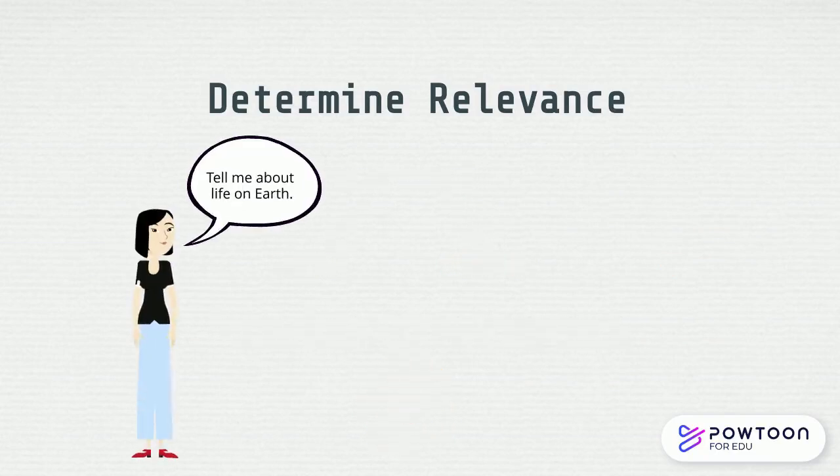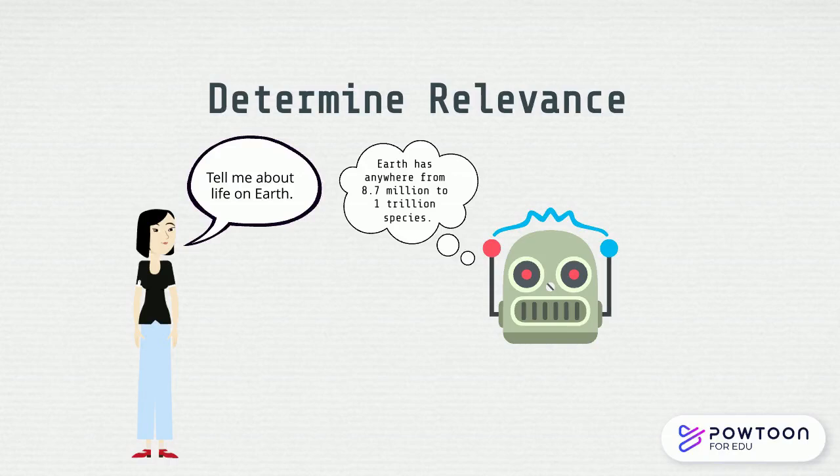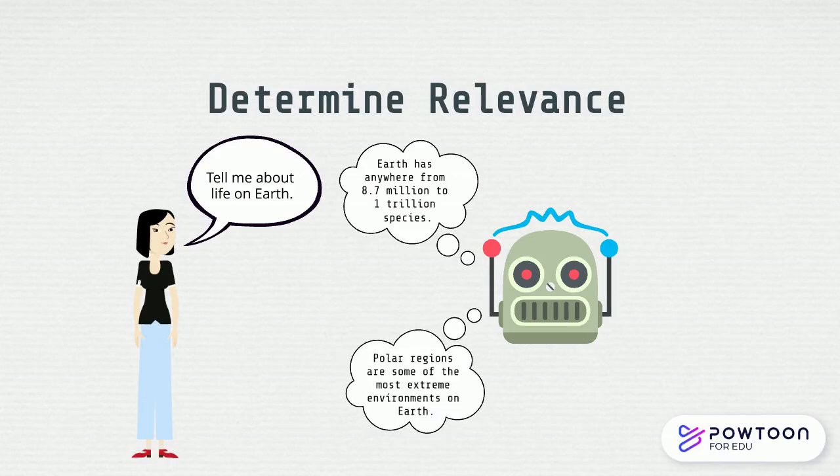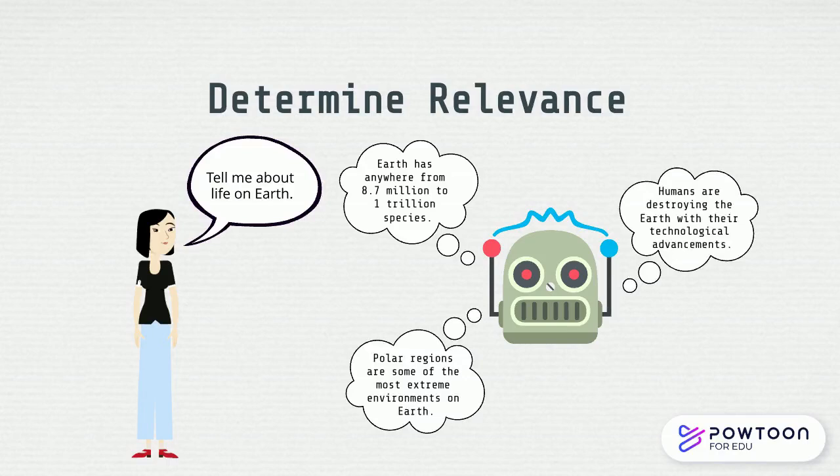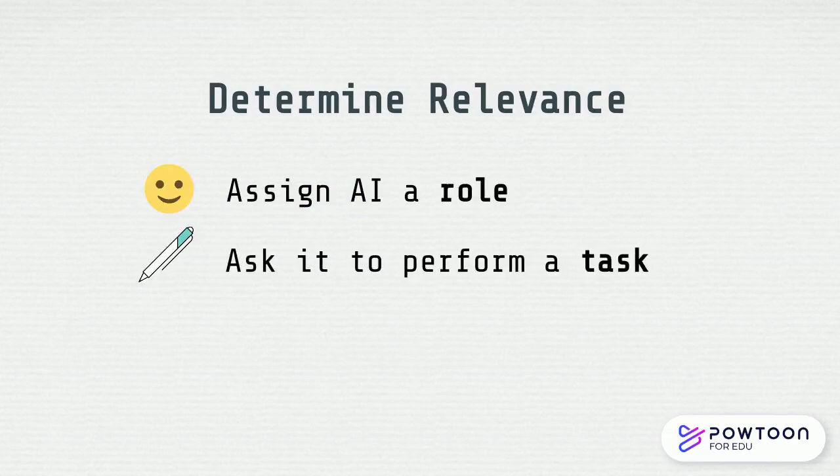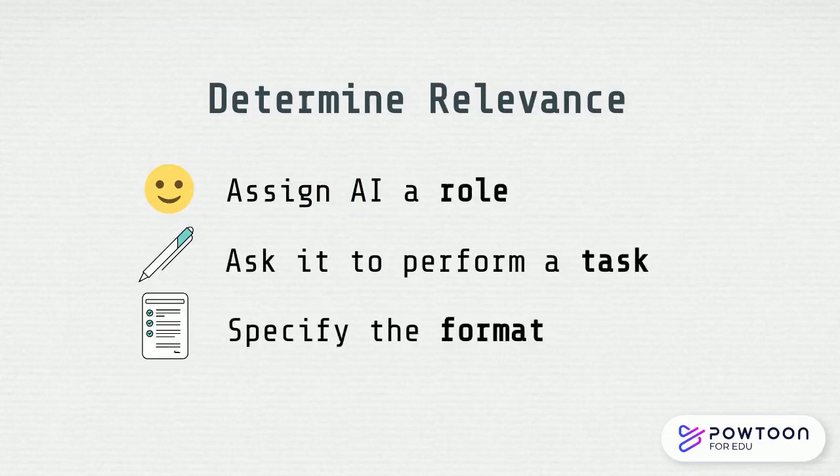If you ask something simple like, "Tell me about life on Earth," GenAI could interpret your request in a number of ways and choose one at random. Look for advice from skilled prompt engineers and provide feedback to improve AI responses. A good tip is to assign the GenAI a role, ask it to perform a task, and specify the format of the output. For example, a good prompt to ChatGPT might look like this.